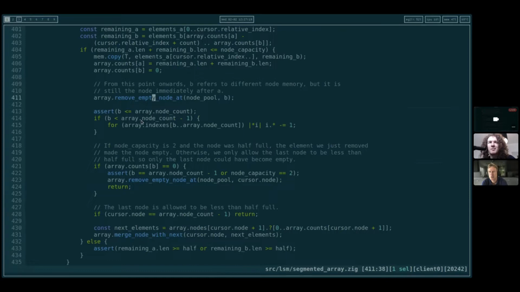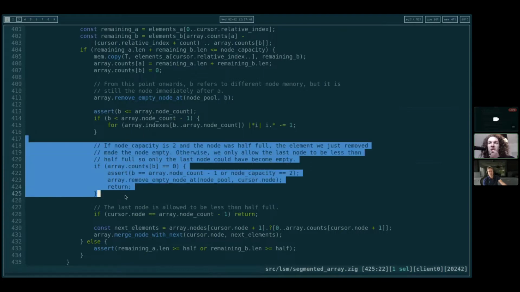Why? What's wrong with doing it here? We can't actually because we are decrementing and it's an empty node. We can, because the indexes are absolute, so we can. Yeah, it doesn't matter though, I don't think. I think having it here is fine.